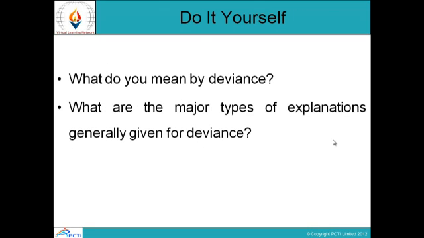So that was all about social deviance being away from not following the prescribed norms and values of a certain group. These are some of the questions you have to do yourself. Question number 1, what do you mean by deviance, and what are the major types of explanations generally given for deviance?